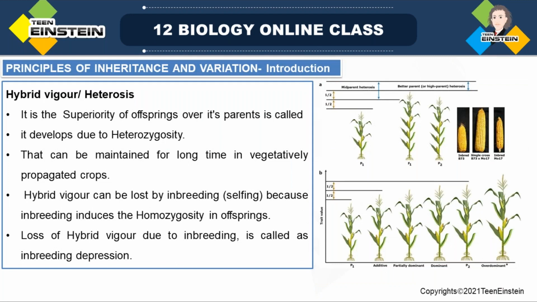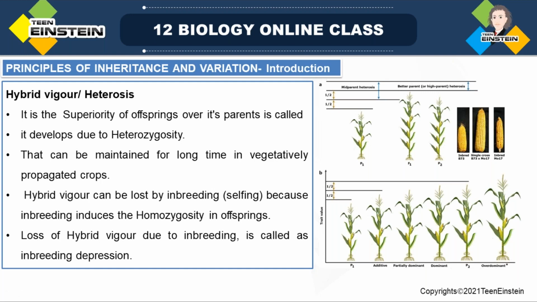Next is hybrid vigor. This is another term we are going to use. What is hybrid vigor? It is the superiority of offspring over its parents. This develops due to heterozygosity.